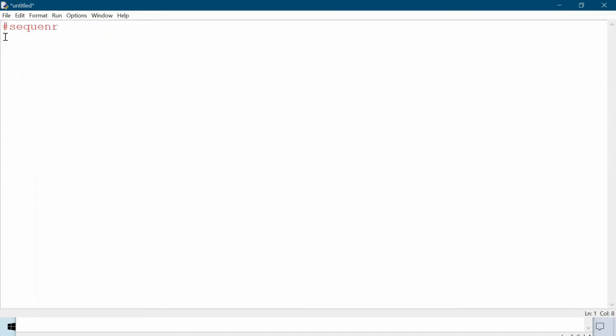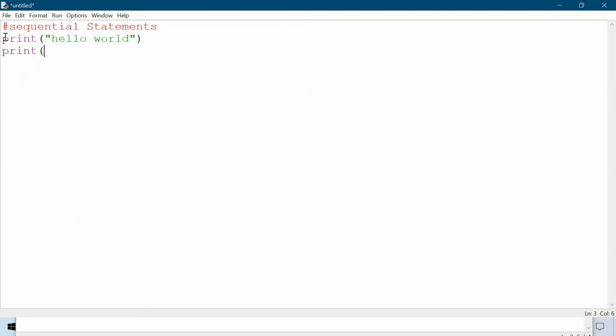So let us write in a comment line that I am going to execute sequential statements. In the first line, I am going to print hello world. There is no error in my print statement.